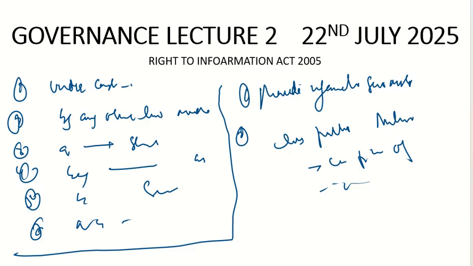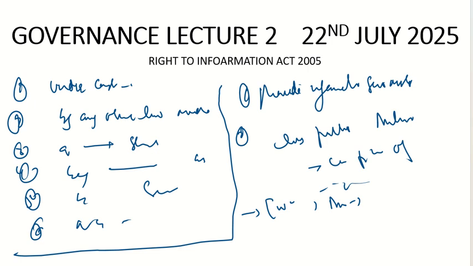If you want to seek information, you will have to go there, and you will be told to pay certain minimal fees. If you belong to any marginalized section of society, you will not have to pay any fees. Then you will have to state in written form what information you are seeking from them. Or if it is not possible to do it in written form, you can also do it orally, and you can ask for their assistance. So this is also a provision for how you can file it.